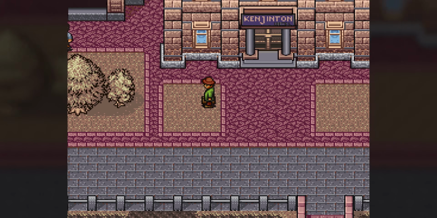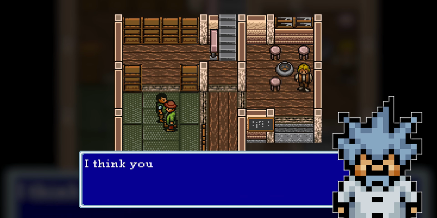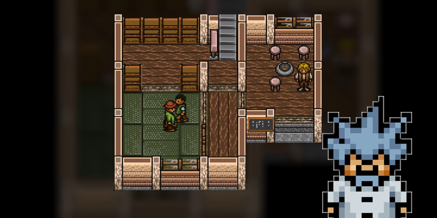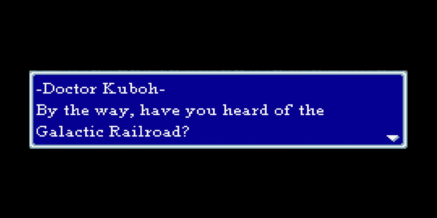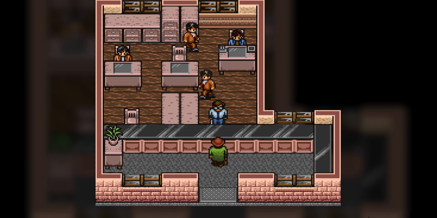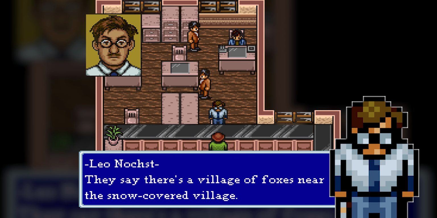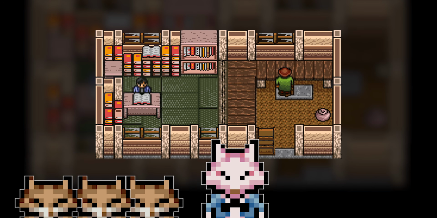The leaves are changing and the sky is getting dark. We learn from the Agricultural Society that Professor Kubo is back in town. We visit him and hear about his next research project, the Legend of the Galactic Railroad. We express our interest in the project, but meanwhile, Leo tells us about a nearby town that has reported seeing mystical foxes and a mysterious fox village.